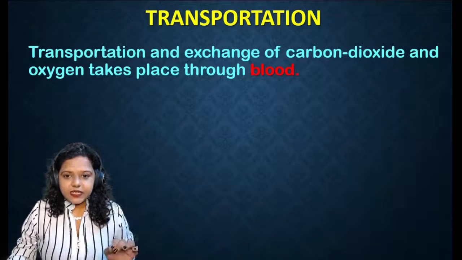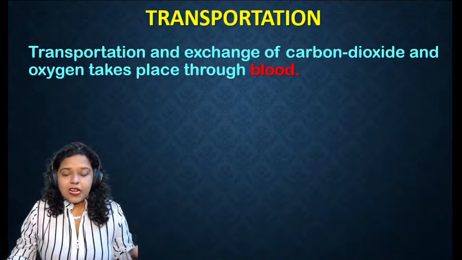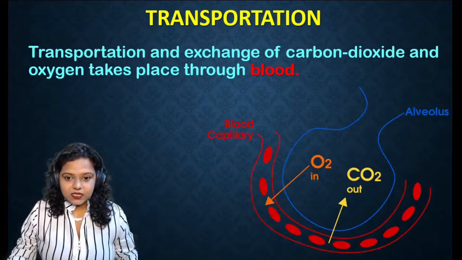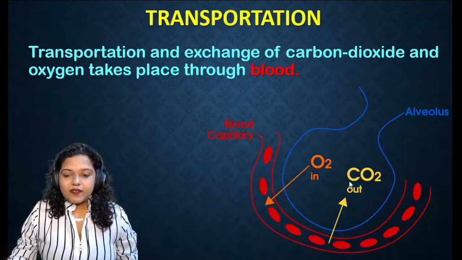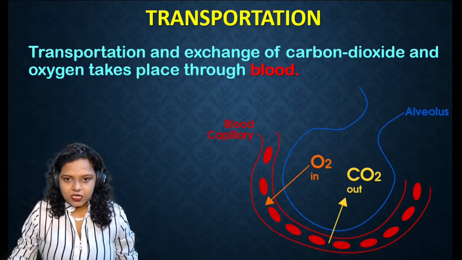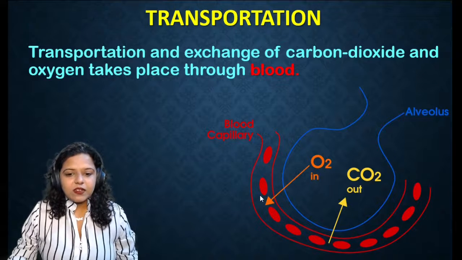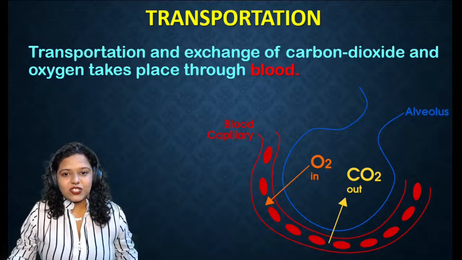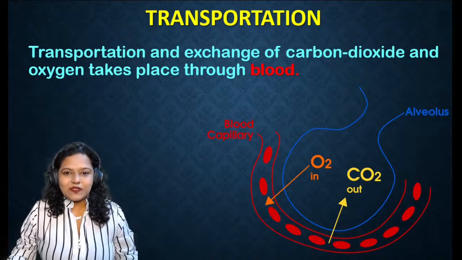So blood is the medium through which the carbon dioxide and the oxygen will be transported to each and every cell throughout your body. So this is your alveolus. From that, the carbon dioxide will be expelled out and the oxygen will enter in your blood. If you want to understand better about respiration and heart, you can watch the previous videos.